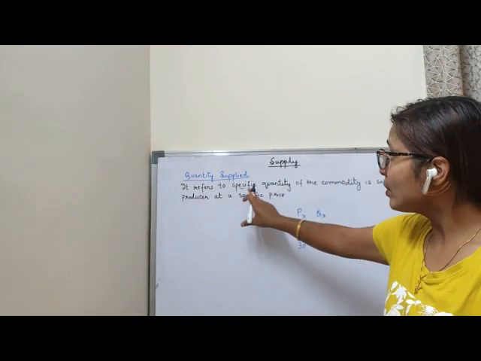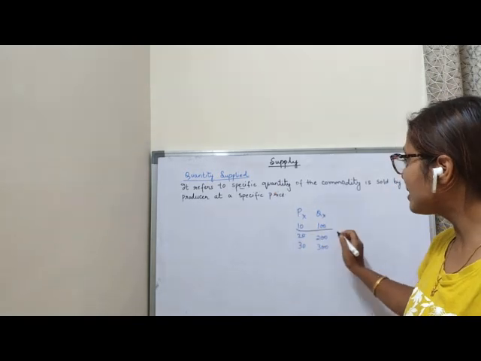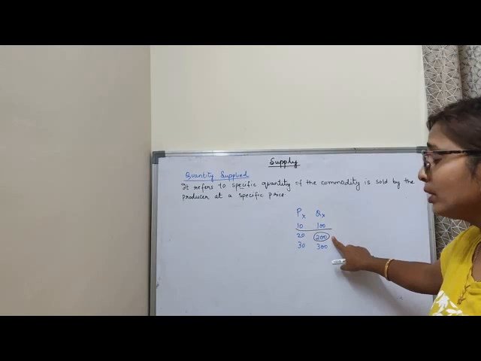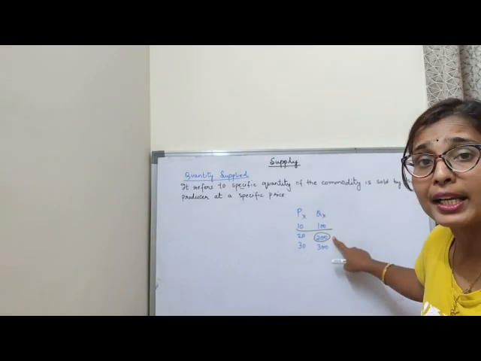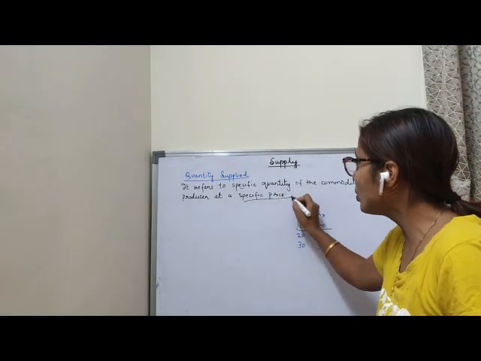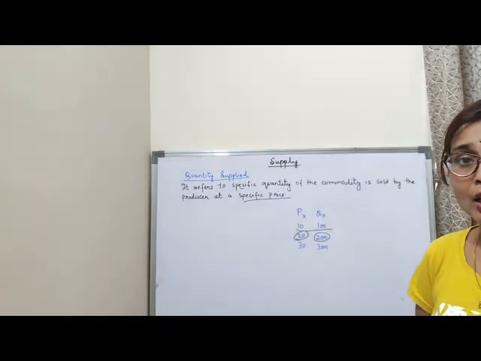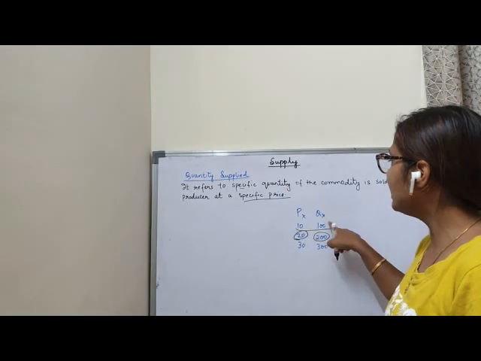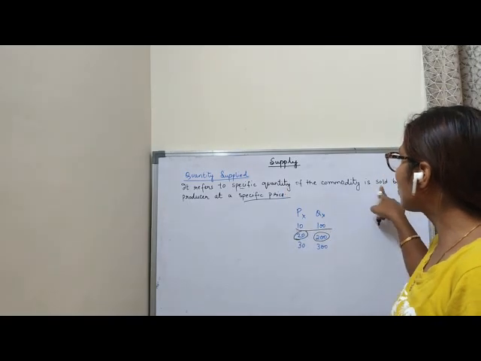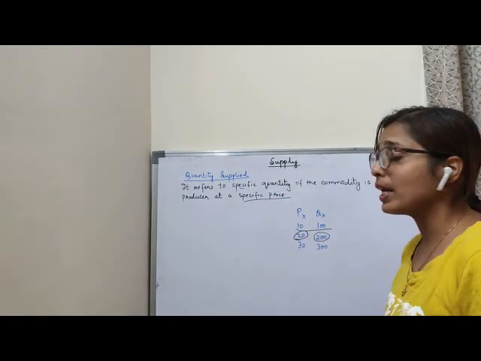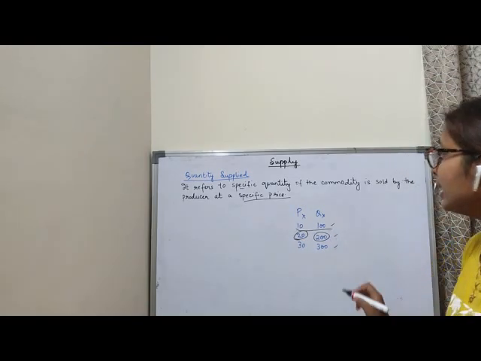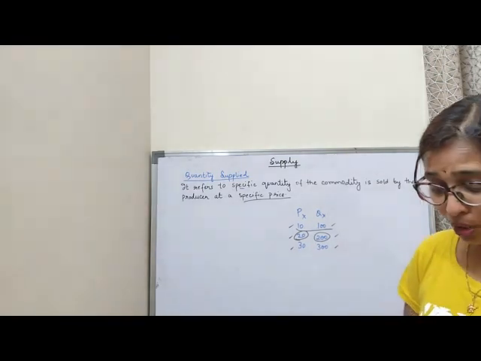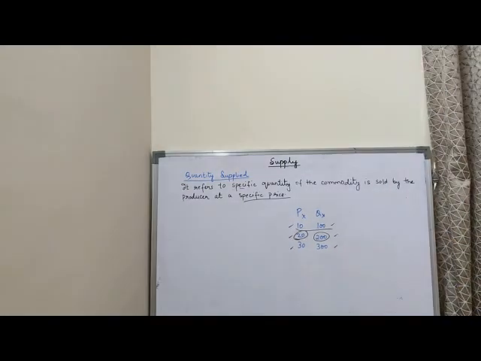So it refers to the specific quantity which the seller wants to sell. Say 200 units he wants to sell. Now at which price? At a specific price he wants to sell. The specific price is rupees 20. So this is the quantity supplied. That means it refers to the specific quantity of the commodity sold by the producer at a specific price. So this is the quantity supplied.